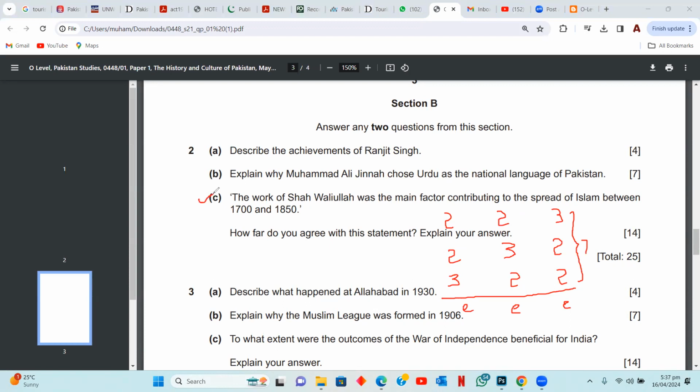Okay. So I'm gonna assume that we're agreeing with Shah Waliullah as the most important factor. So we'll pick up this format, 3, 2, and 2. We'll be writing 3 reasons for Shah Waliullah's importance, 2 reasons why Sayyid Ahmad Bareilly was important, and 2 reasons why Haji Shariatullah was important. Okay. So let me clear this off. So the work of Shah Waliullah. Let's look at the work of Shah Waliullah here.